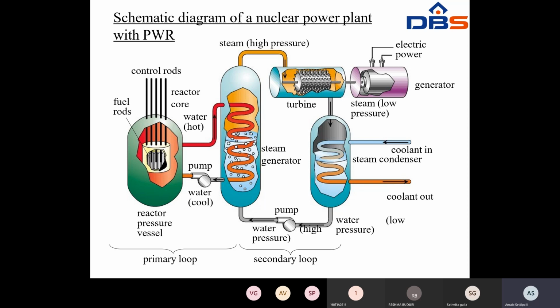Here the high pressure steam is given to the turbine, so the turbine blades rotate. The rotational energy is converted into mechanical energy, and that mechanical energy is given to the generator through a shaft. At that time, it produces electrical energy. Then the steam is condensed. The condensed steam is given to the condenser, which condenses it into water, and again it is given to the water feed pump and through the heat exchanger or steam generator. Okay, this is the process of a nuclear power station.